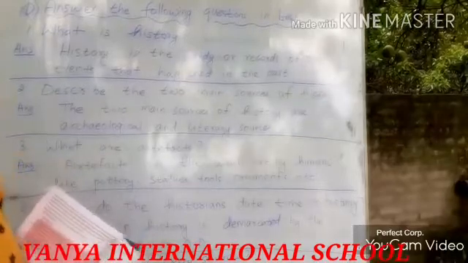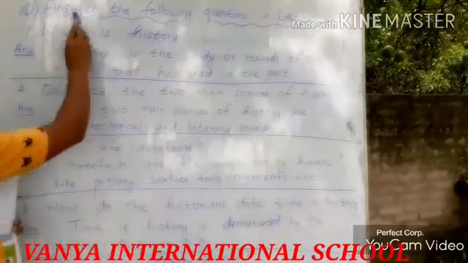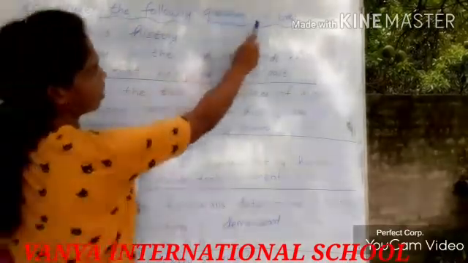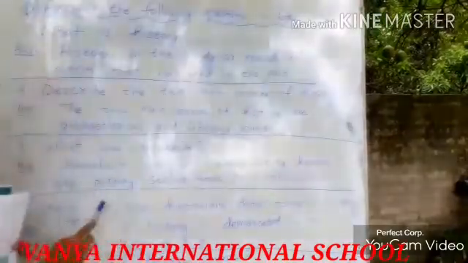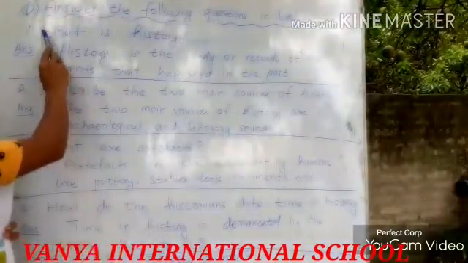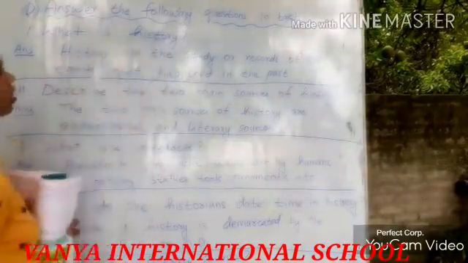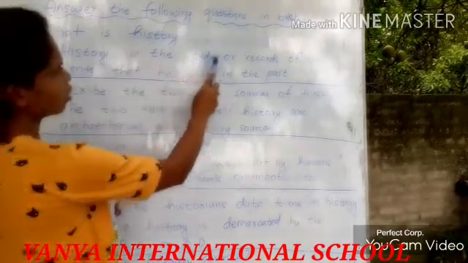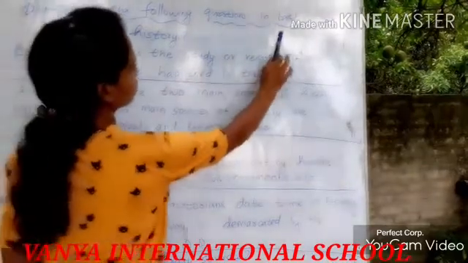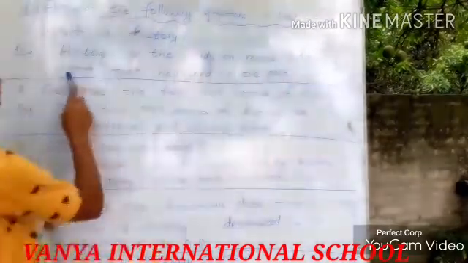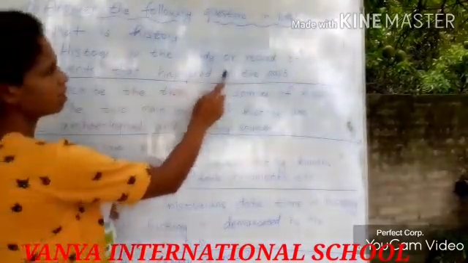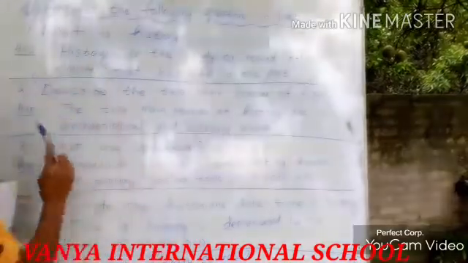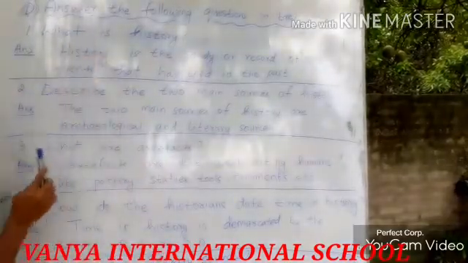Then next, coming to your D part, it is answer the following questions in brief. So the first question is, what is history? The answer is, history is the study or record of the events that happened in the past. This is the answer for your first question.